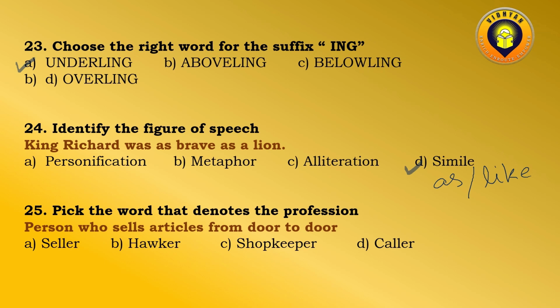The last one is pick the word that denotes the profession. Person who sells articles from door to door. Seller, hawker, shopkeeper, caller. Among all these, it's very easy to identify that only hawker will be the correct answer, because only a hawker is a person who goes from door to door to sell articles.